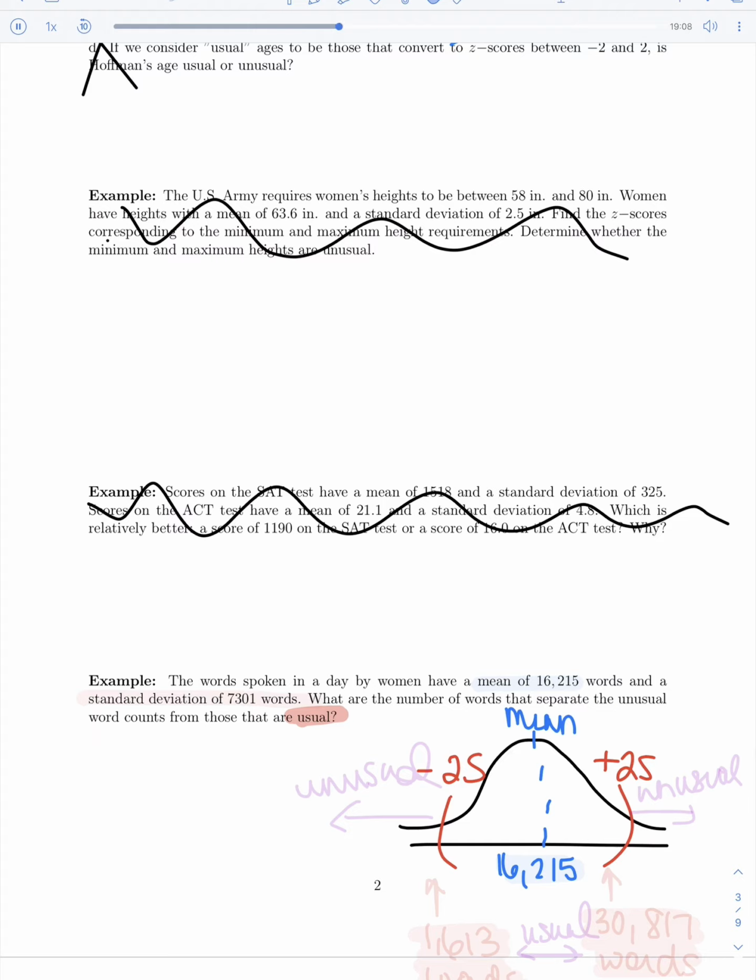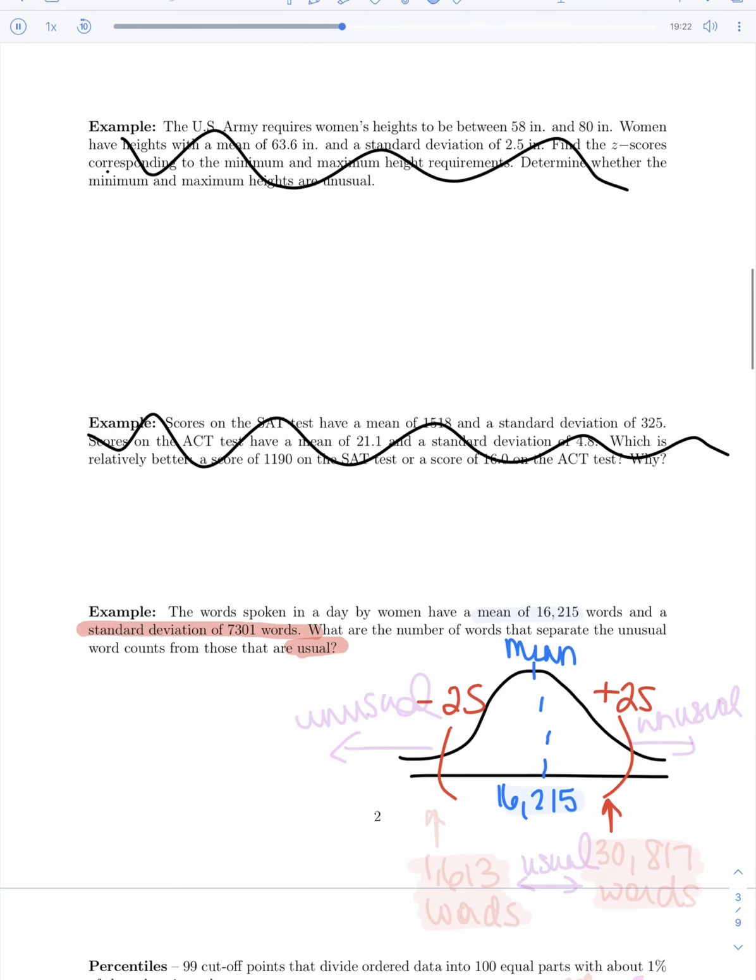Now they did give us the standard deviation, that's the 7,301. So to find this upper number, I'm going to have to add the 7,301 twice to my mean, the 16,215.